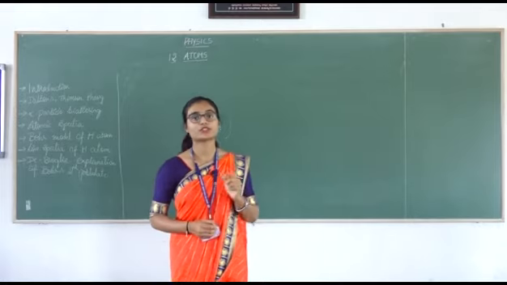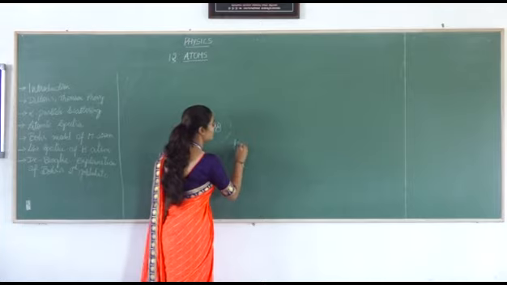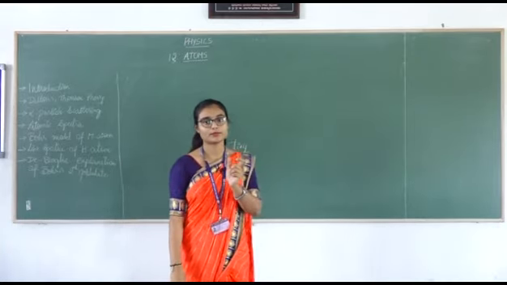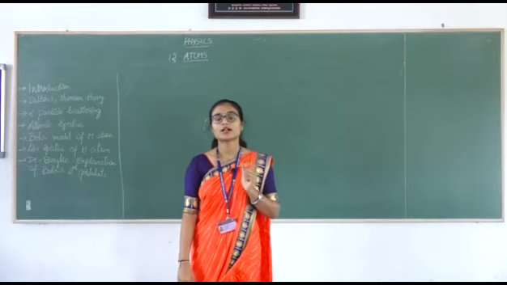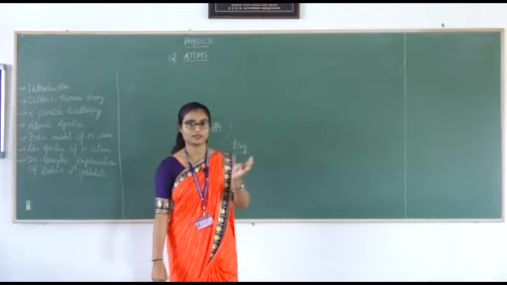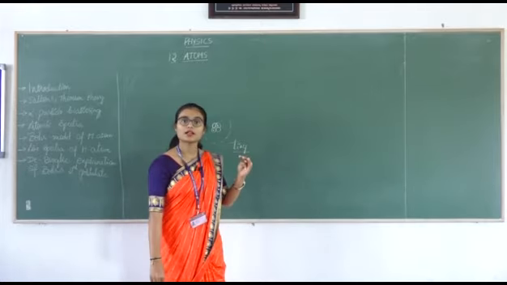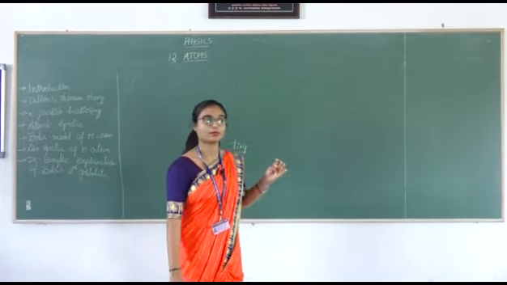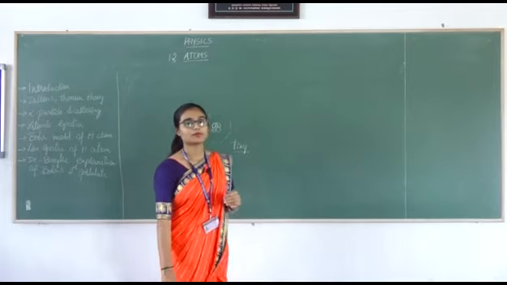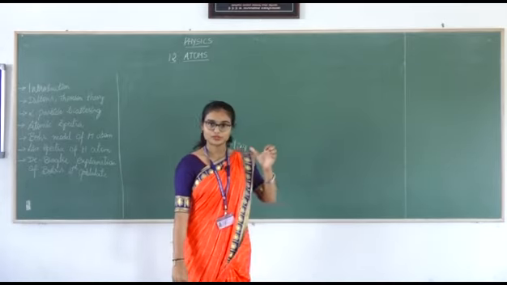Atoms are made up of small tiny particles. What are particles? Particles are nothing but small pieces, and atoms are made up of those small pieces. Atoms are neutral particles, because there will be the same number of protons and electrons in them. And atoms are the building blocks of the universe.